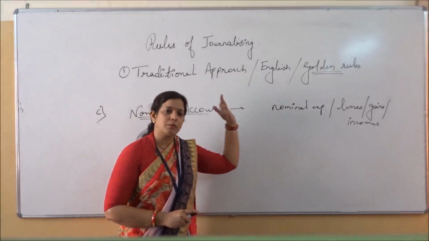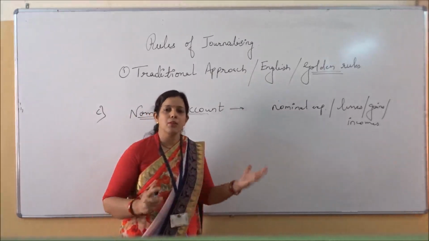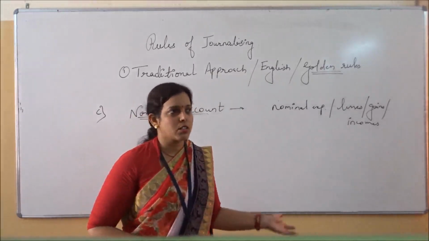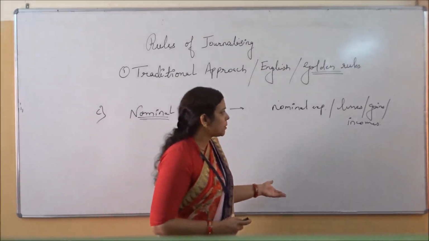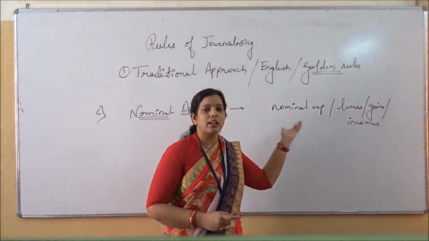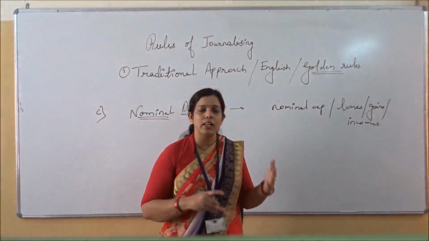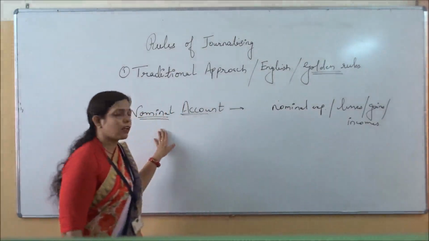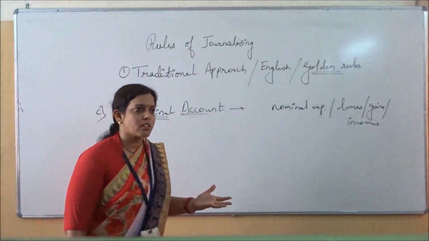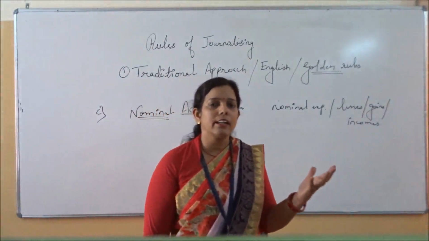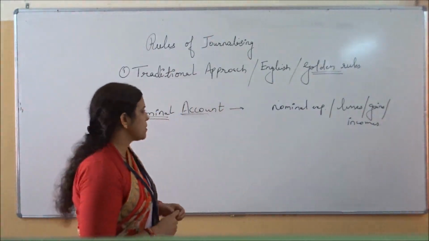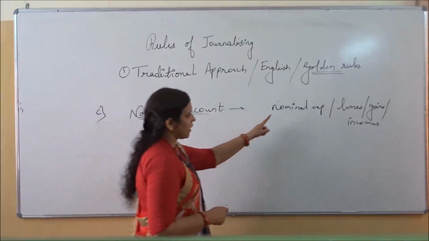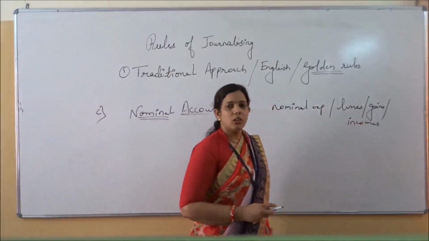For example, there are similarly incomes also. It can be commission received, it can be interest received, it can be apprenticeship premium. Similarly, many gains are there and incomes are there which are happening on daily basis, which are of recurring nature. See, which item will come in the nominal account? Which are of very small nature, which are of very recurring nature, which are repeated on daily basis. All these 4 types of items will come in the nominal account.